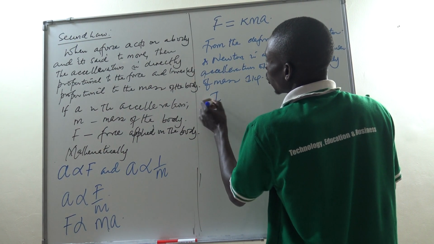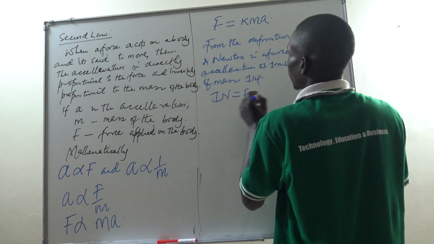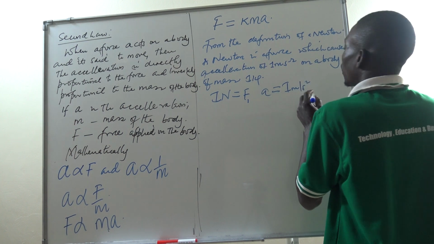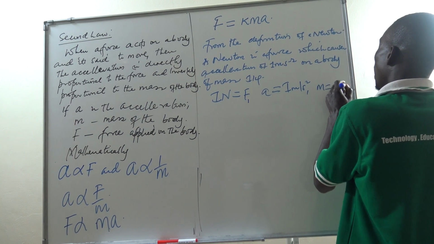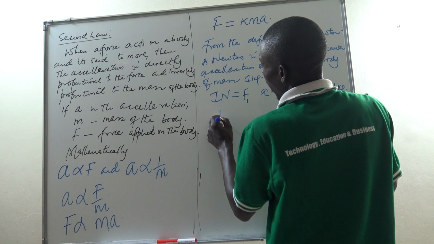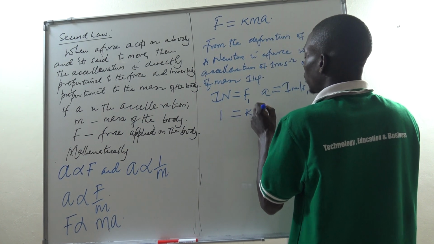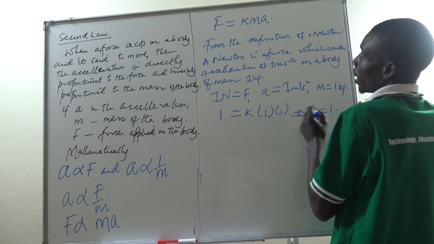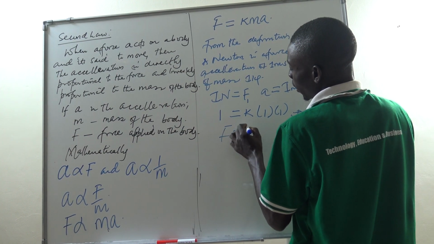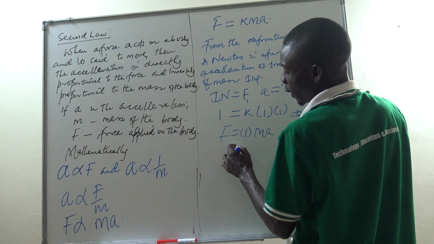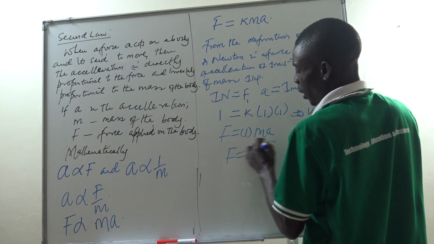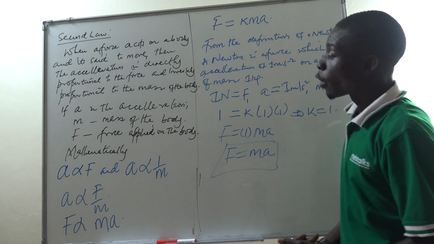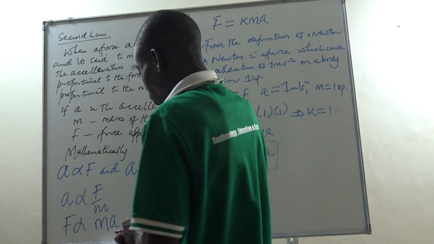So 1 Newton is equal to a force that will cause an acceleration of 1 meter per second squared for a body of mass 1 kilogram. So when I put it here, I'll say 1 equals K times 1 times 1, implying that K is equal to 1. So F equals 1 times MA, and F equals MA. That is the equation we are going to be using day and night.